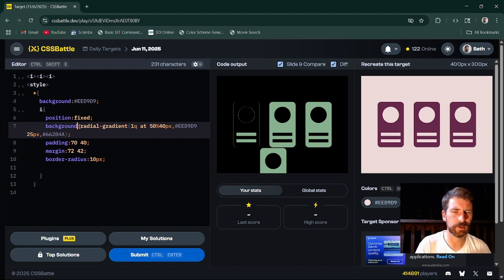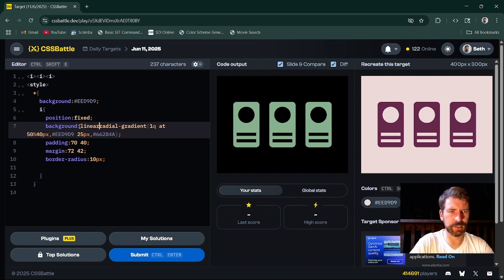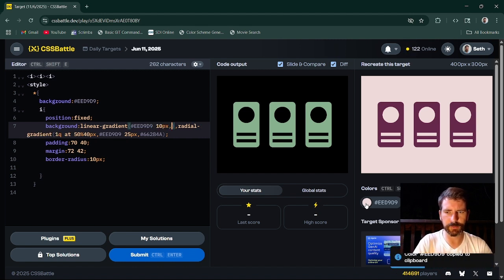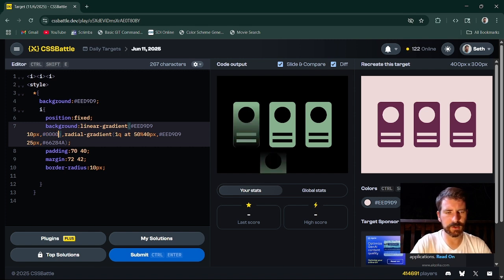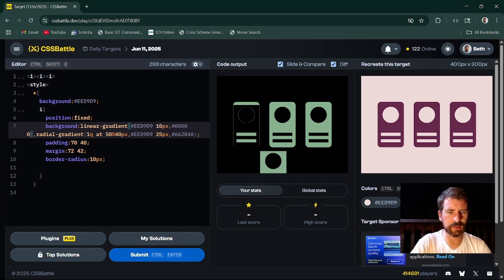Let's just get it started and then see where we're at. Linear gradient. Let's get our comma in here so it's top down is good. We're going to do 10 pixels, and then we're going to go transparent because it's a couple less characters, and 0. Okay, there it is.